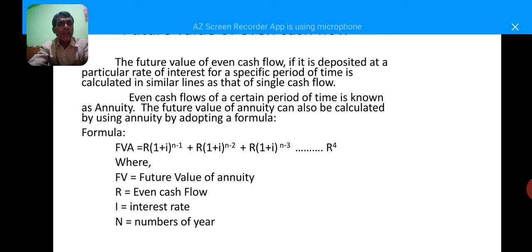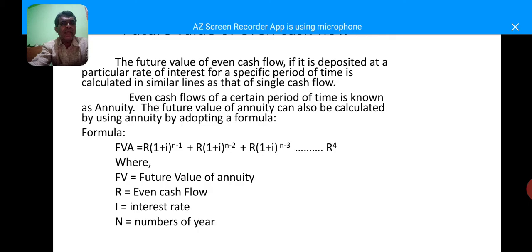Future value of annuity equals R into 1 plus interest to the power of n minus 1, plus,